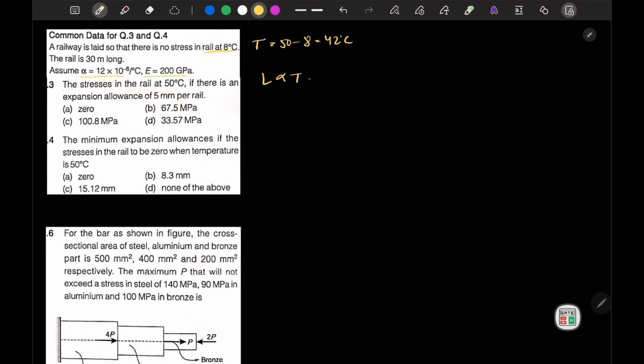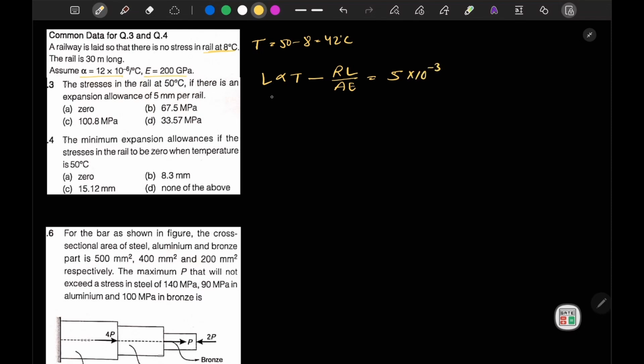Okay, now let's say that R amount of reaction is acting on the rail, so RL by AE will be the contraction due to the reaction force, and this difference will be maximum 5 mm, which is mentioned here. Okay, so 5 mm length is allowed for expansion. Okay, now let's convert it into meter. So 5 into 10 minus 3.